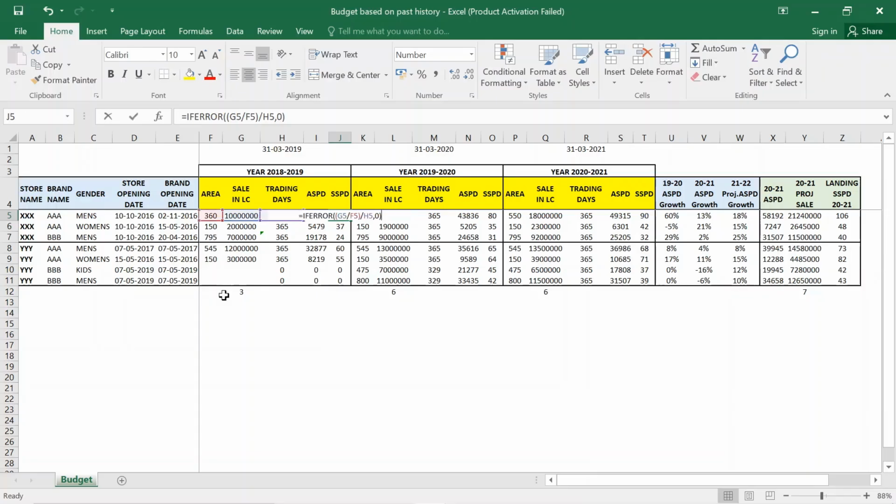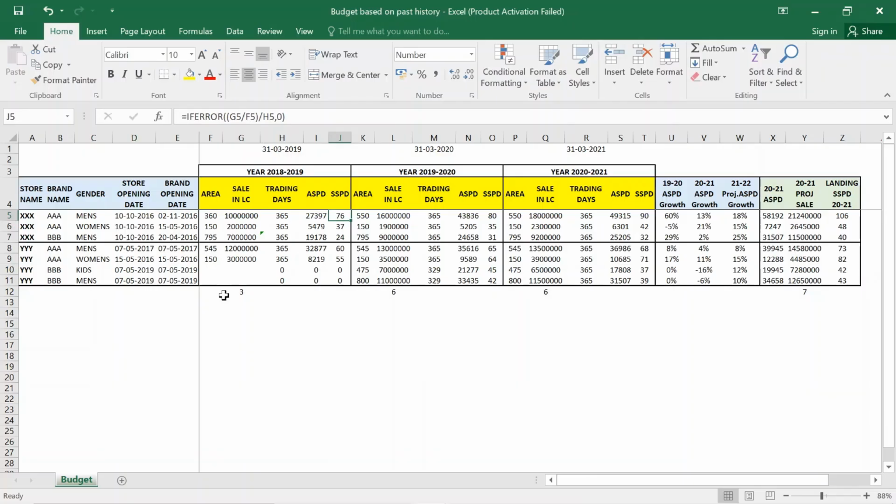If you see the formula for this, it is your total sales divided by total area upon trading days. So this will give you per square feet per day how much rupees you are doing. So 76 rupees per square foot is what this particular combination is doing. Why is this important?